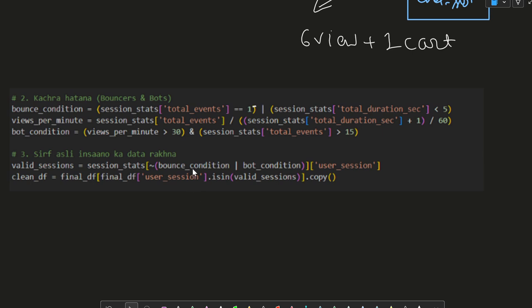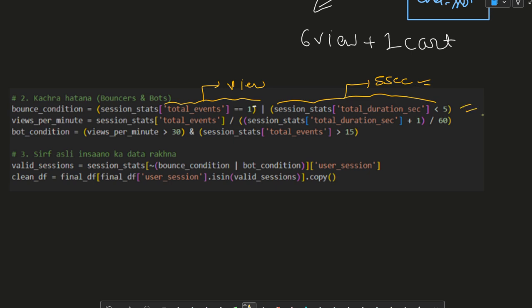This is the bounce condition. First of all, what we have implemented: the bounce condition is when the total events being recorded is one, if there is only one event, like one view per user session, or the session duration is less than 5 seconds, then surely it is a bounce condition, as no user tends to click only one time and then go out of the website. So this is not an actual user session that is useful for a machine learning model, so we take it as a bounce condition.